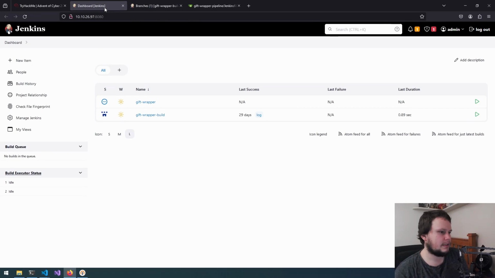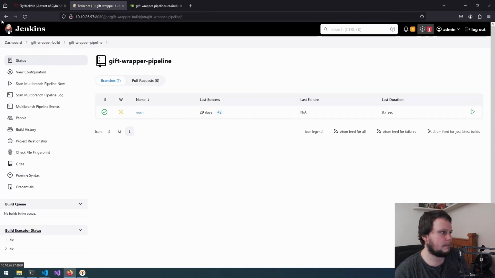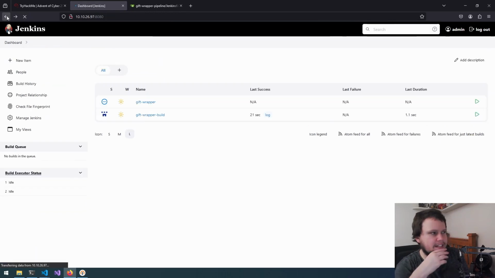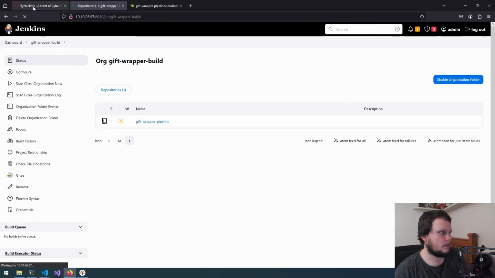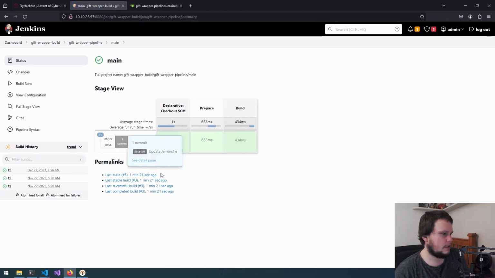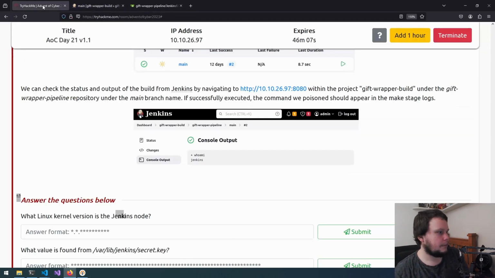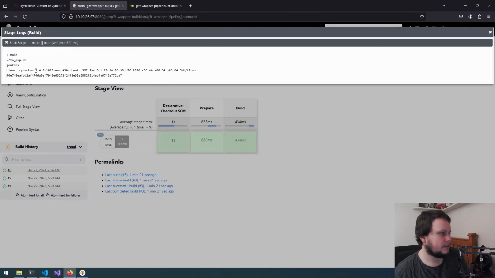So that's the same place. So that is gift wrapper build. Okay, maybe we need to go back and back again. So gift wrapper build, gift wrapper pipeline, main, and then how do we get to? Okay, there we go. So click that, and how do we see the output? So build, I'm guessing. Can we go logs? There we go. So now we can see version of Linux kernel, which is this one, I believe.